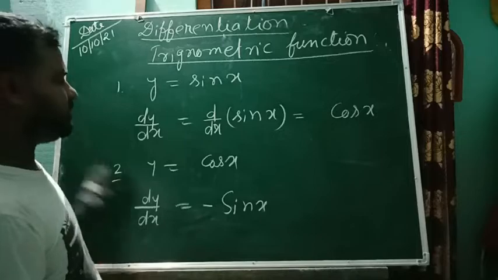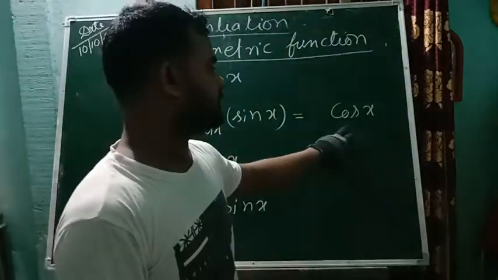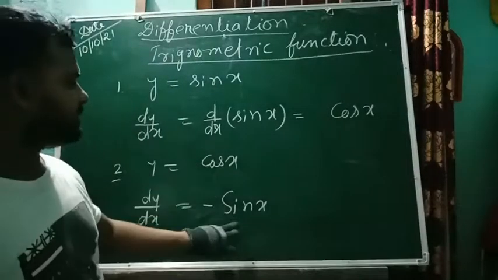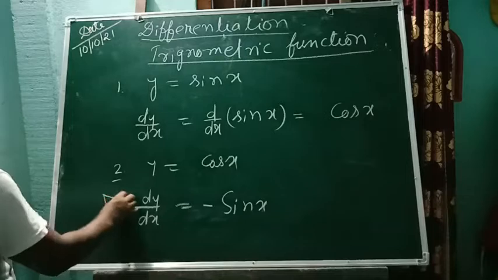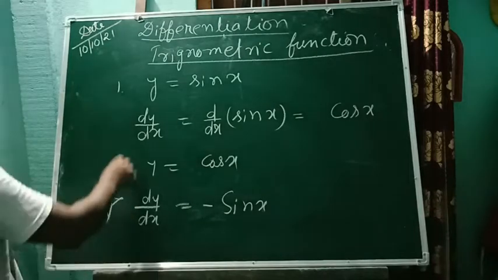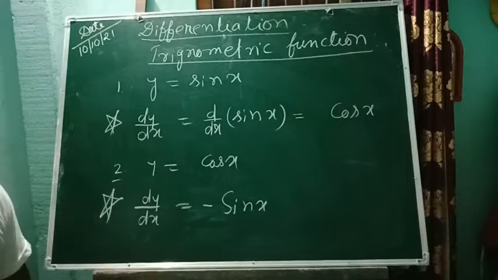When sin x comes in the answer, it will be negative, and when cos x is in the answer, it will be positive. Always remember. This is a star, very important, because we need to remember this much. So take a screenshot or write in a copy.